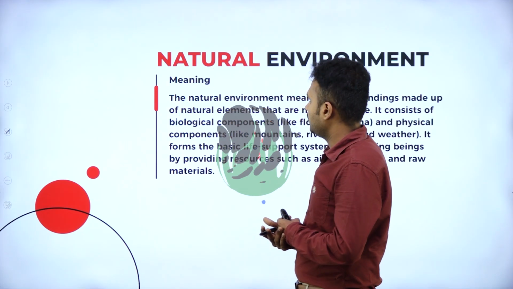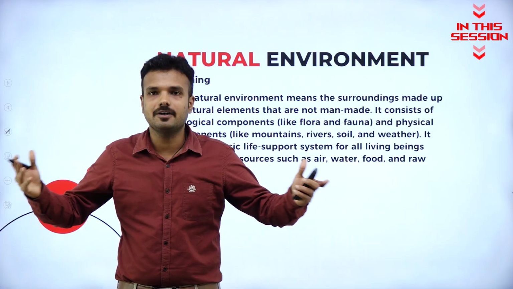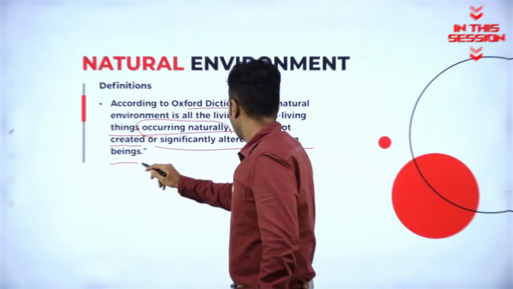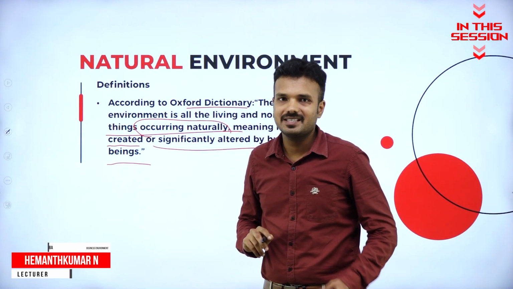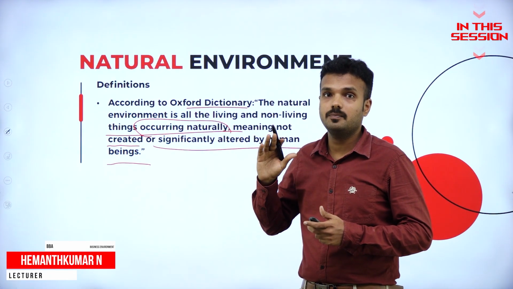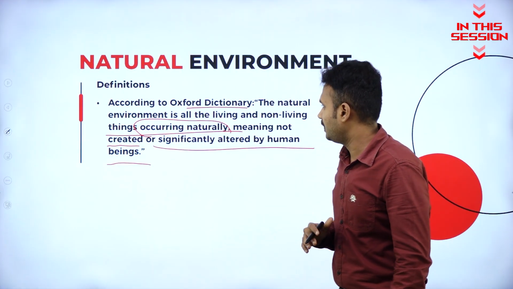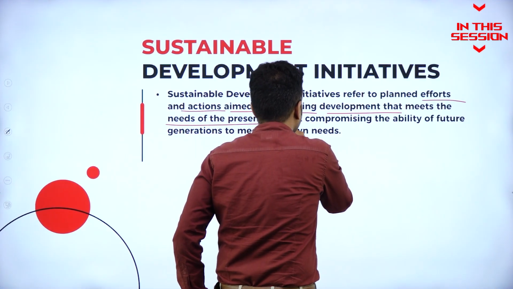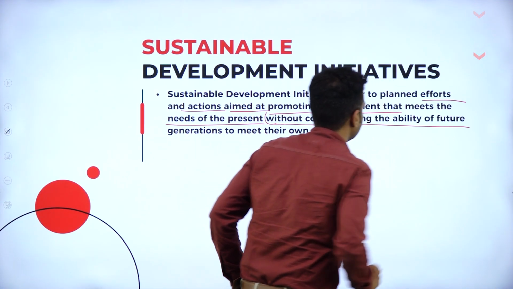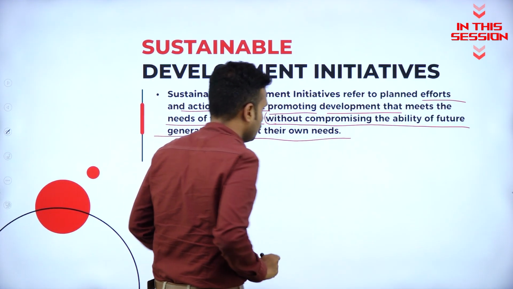Natural environment. Okay, so what is natural environment? The natural resource which is available surrounding us, that is a natural environment, altered by human beings. Okay, so it has not been created nor destroyed by human beings, but significantly it can get altered by human beings. See, this is very important, without compromising the ability of future generations to meet their own needs.